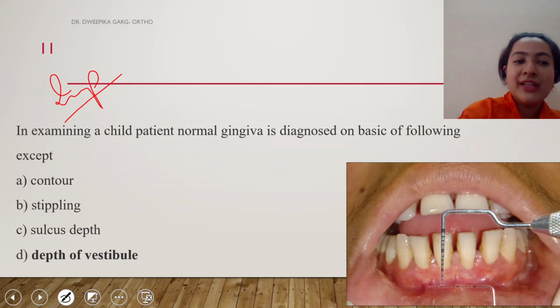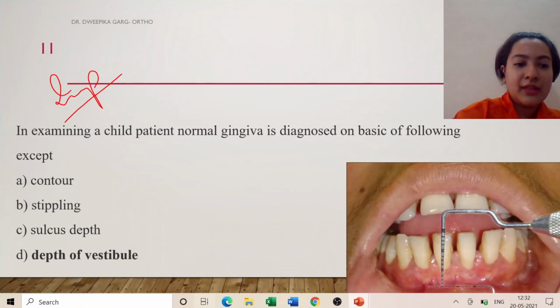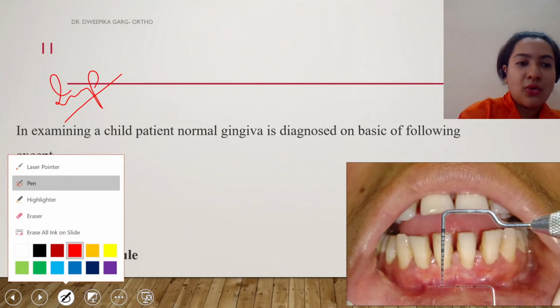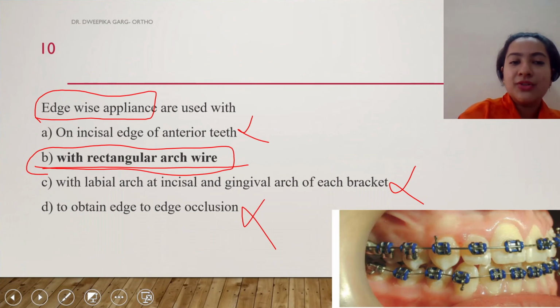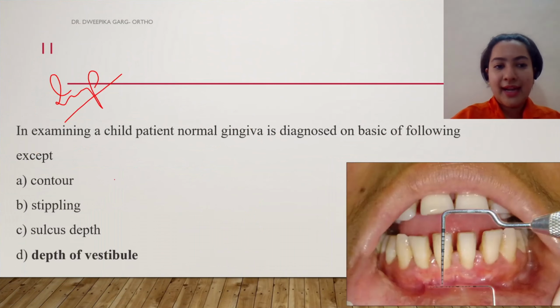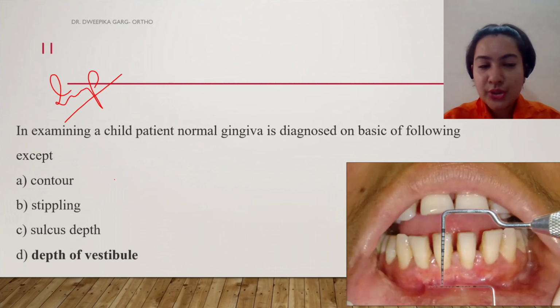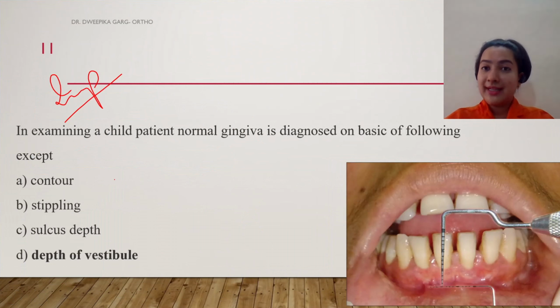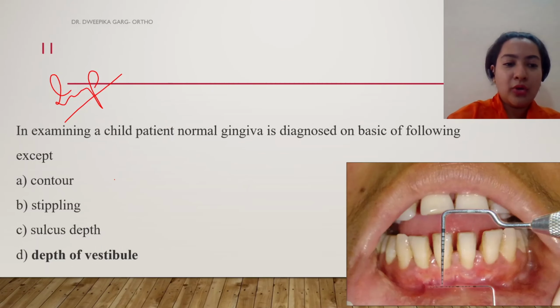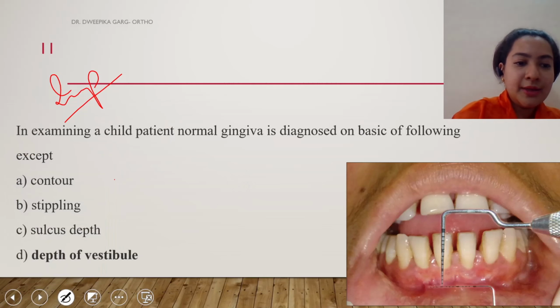We will always check for contour. Contour is one thing which is always checked whether it is a child patient or an adult. Stippling is a feature of a child's gingiva. Sulcus depth is checked to make sure there is no bleeding on probing or anything, right? So the correct answer is depth of vestibule.